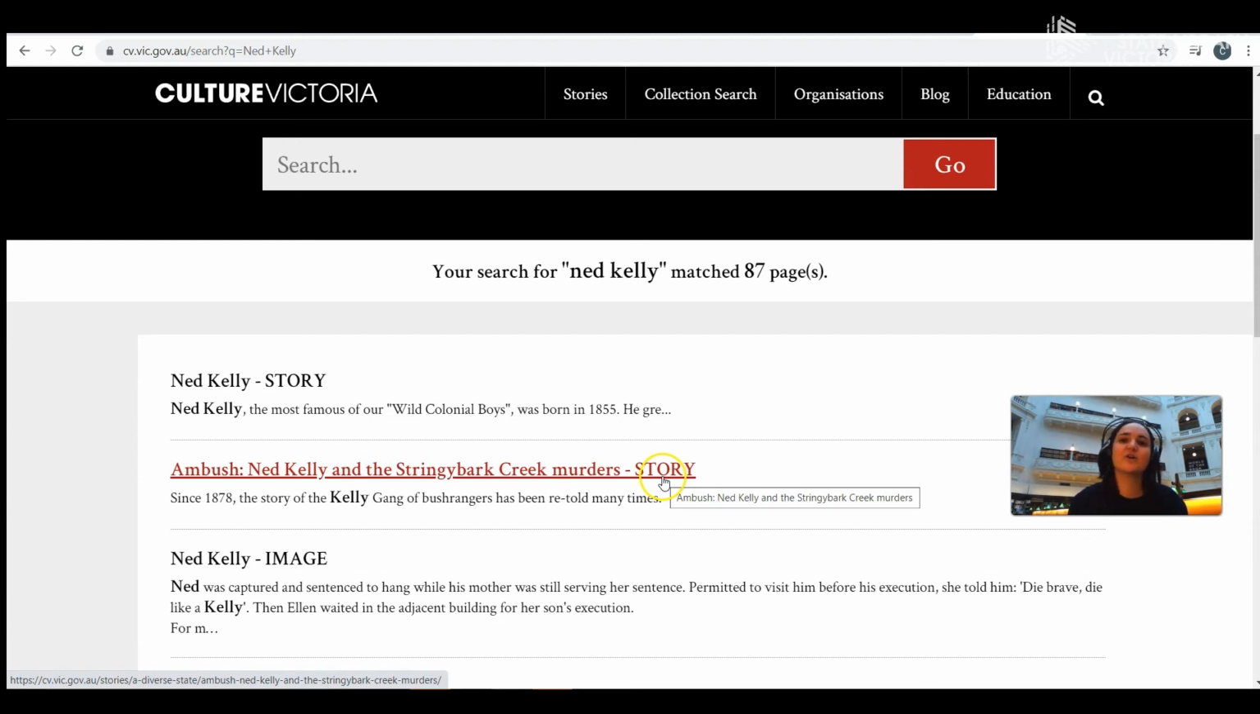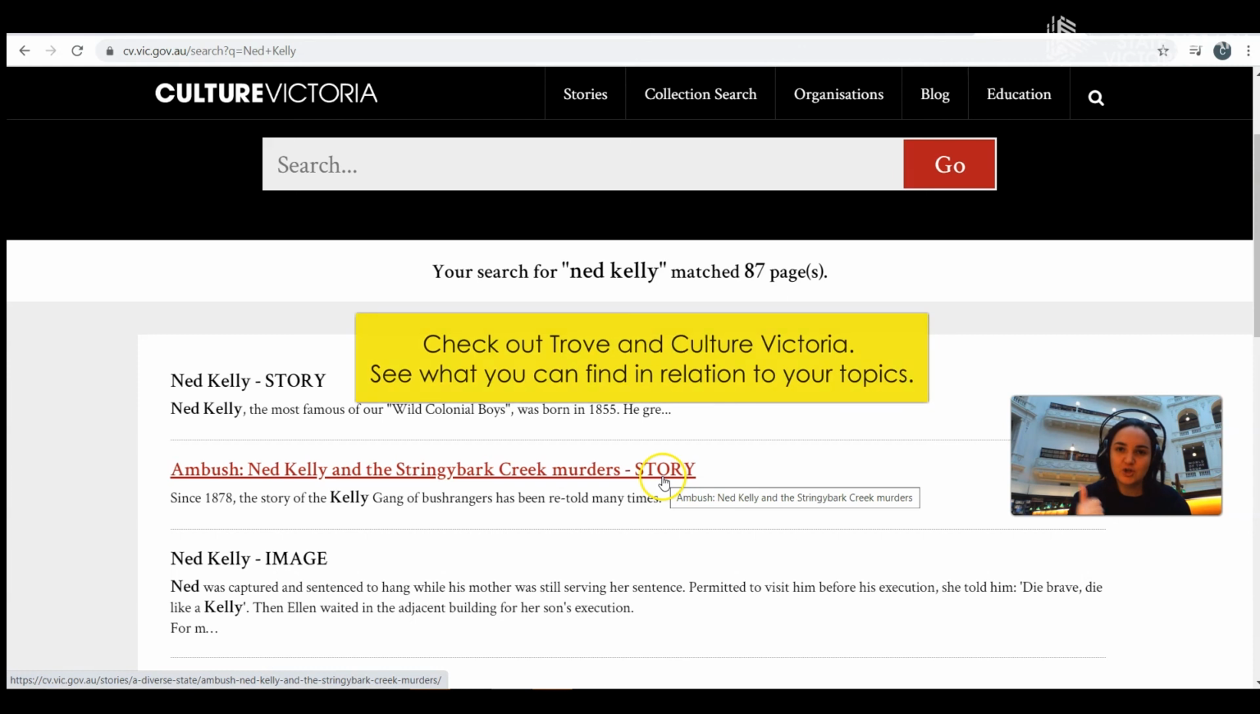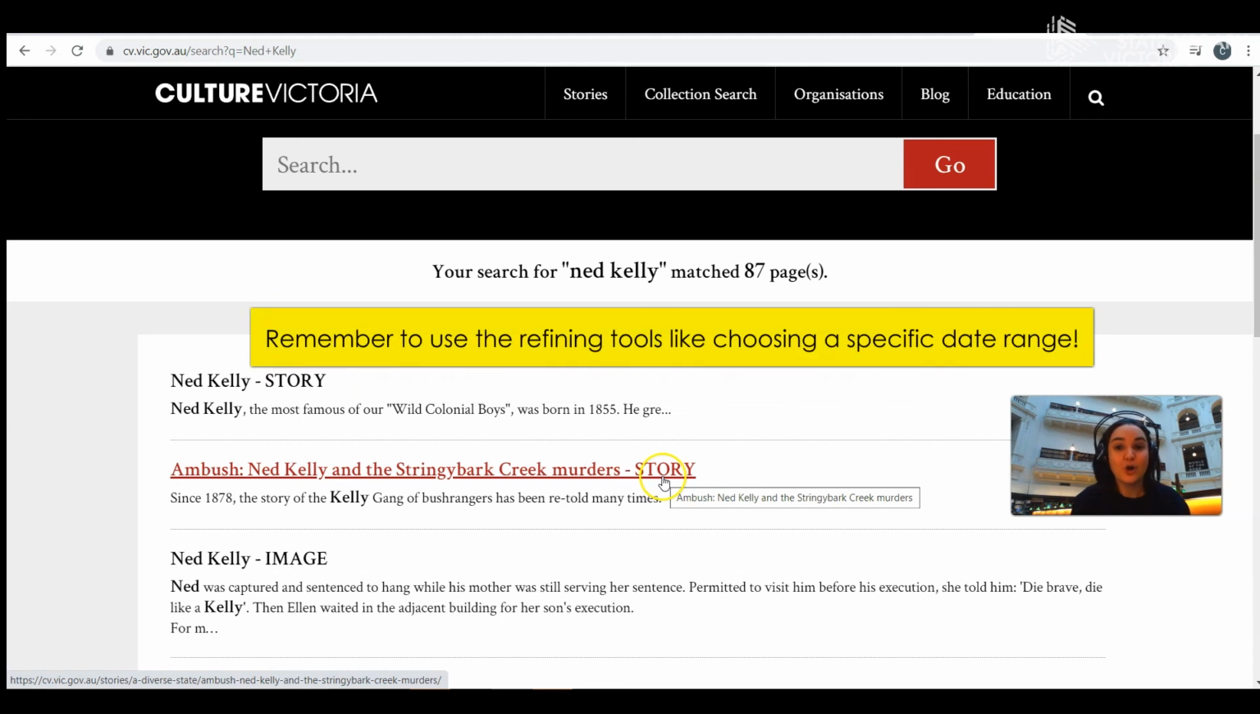And I like Culture Victoria because it's quite easy to understand and quite digestible information. So it's really good if you're in year 7, 8 and 9 and you're doing history and you need to find really good resources and you want to go that extra step and get the best possible mark and also learn as much as you can about the actual topic. These two resources are really important and really take you that next step. So have a look at Trove and have a look at Culture Victoria. See what you can find out about the topics you're studying.